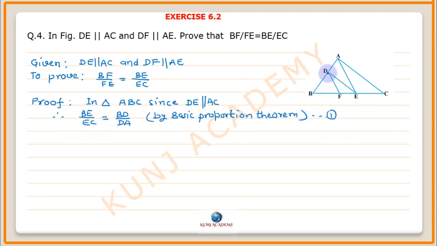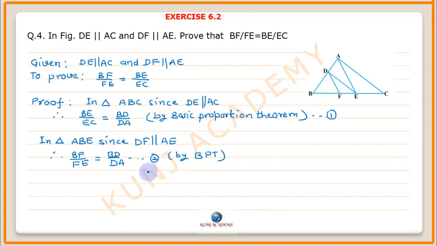Now, in triangle ABE, since DF is parallel to AE, therefore BF upon FE is equal to BD upon DA, by BPT, basic proportional theorem.